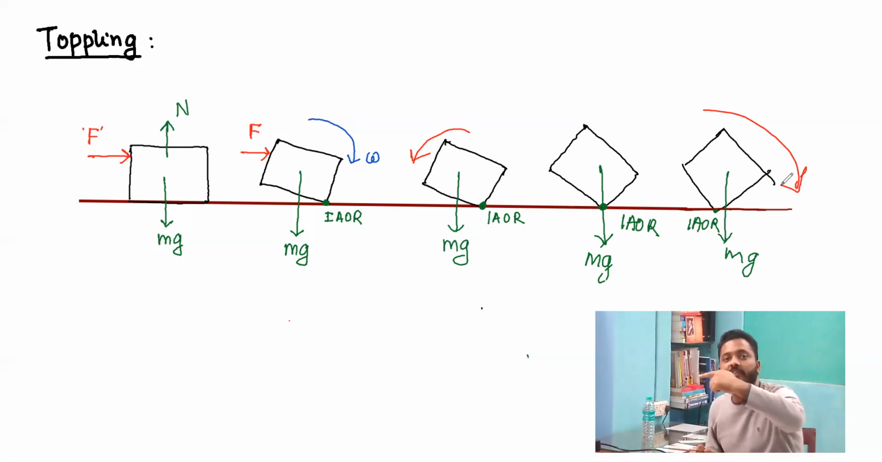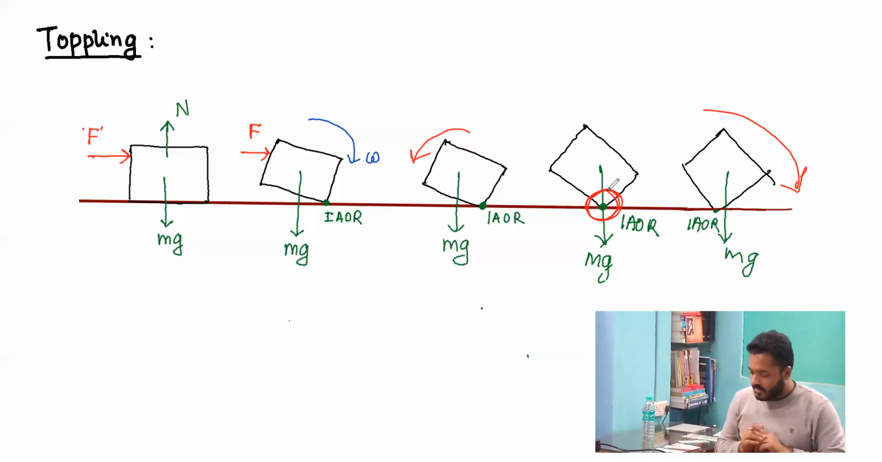But if the force is applied for a considerable span of time, such that the weight crosses the instantaneous axis of rotation mark, this is a very important concept over here, such that the weight crosses the instantaneous axis of rotation mark, the toppling will successfully take place.